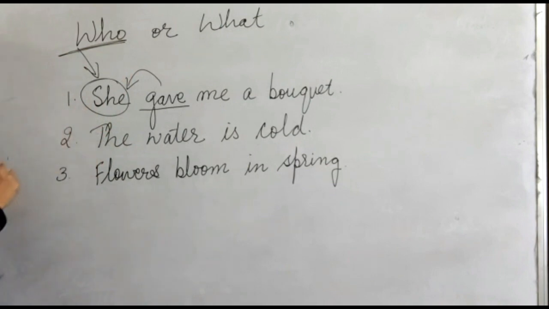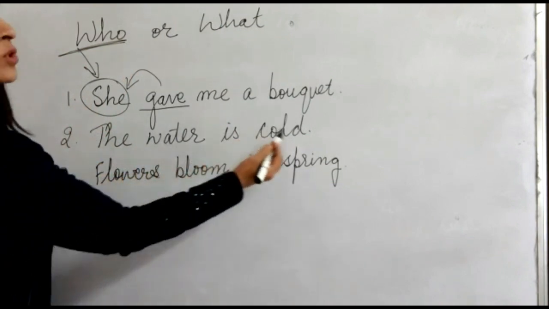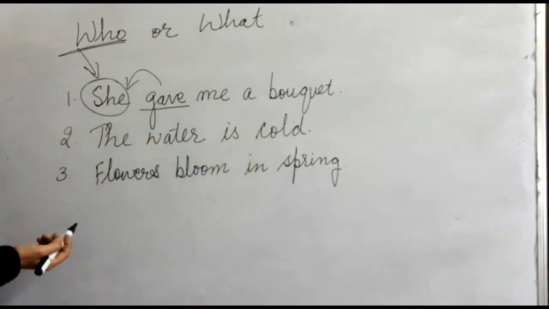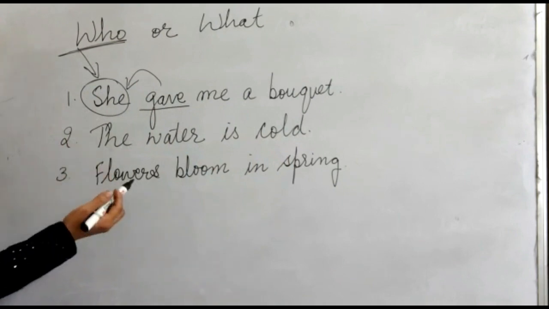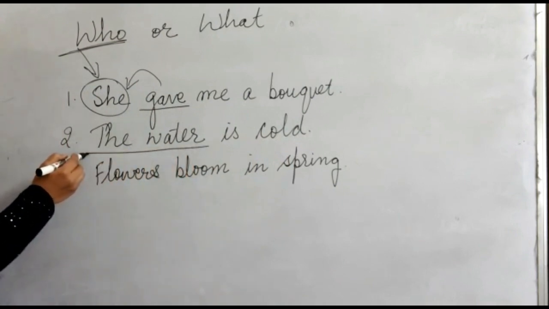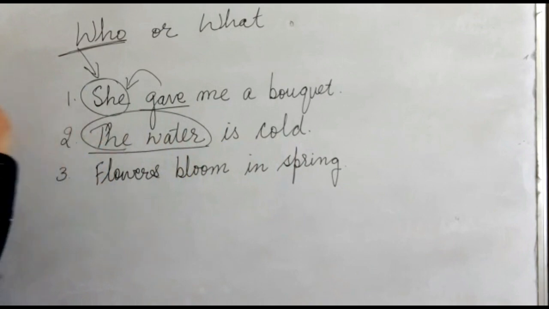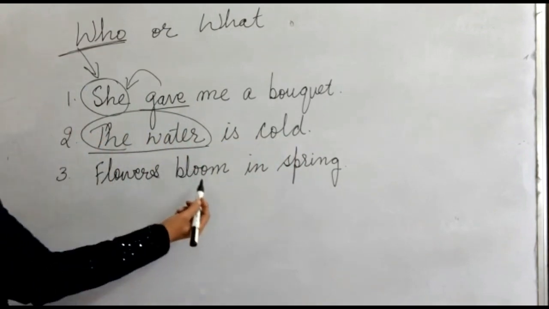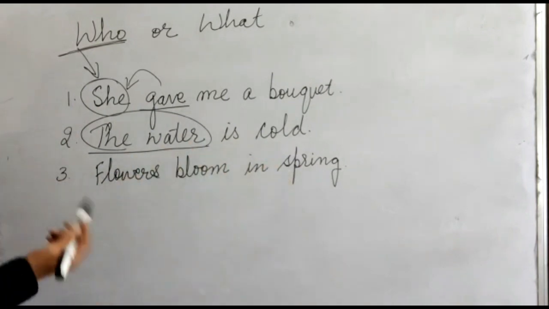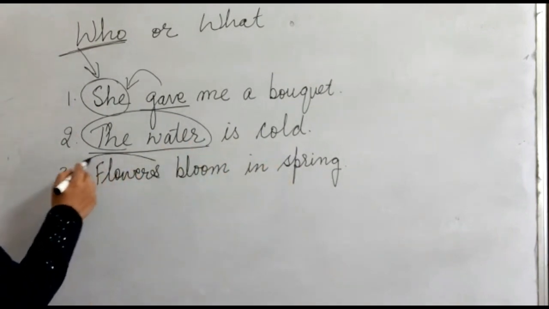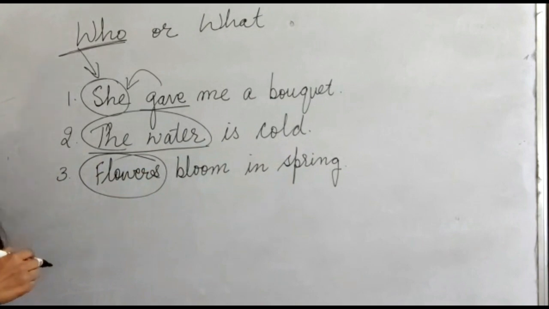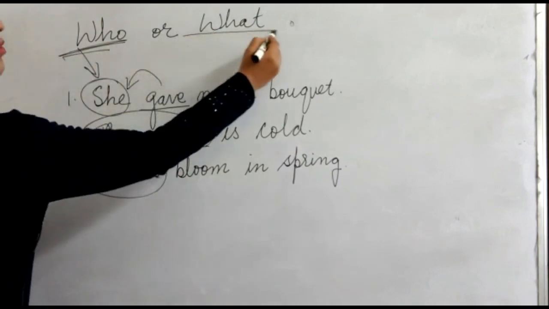The second sentence says, the water is cold. So what question can we make for this? What is cold? The water. So the water is the subject. In the third sentence that says, flowers bloom in spring, what blooms in spring? Flowers. Flowers bloom in spring. So the subject always answers the question who or what.